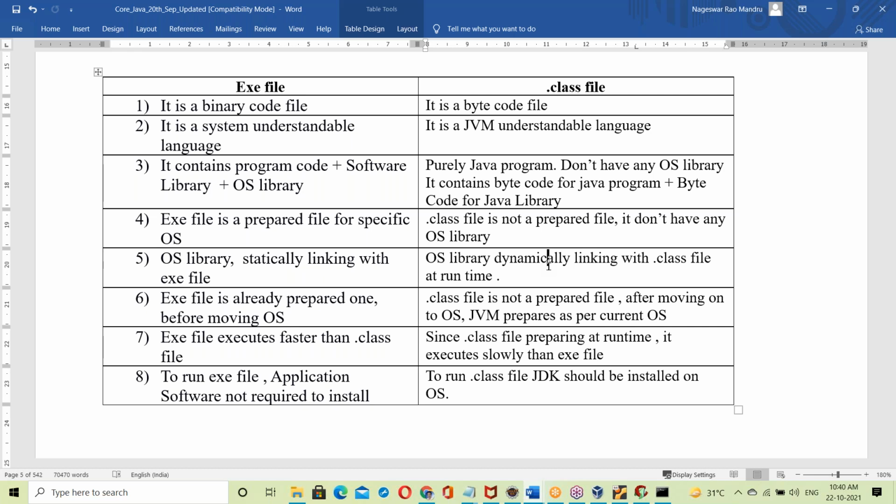I have multiple experiences: very good Linux experience, very good embedded C experience, and very good Java experience. Only by combining all that experience am I able to explain this. I am sure no trainer will explain like this, because trainers simply learn Java and explain it, and they don't have real-time experience. I have not only knowledge but real-time experience.